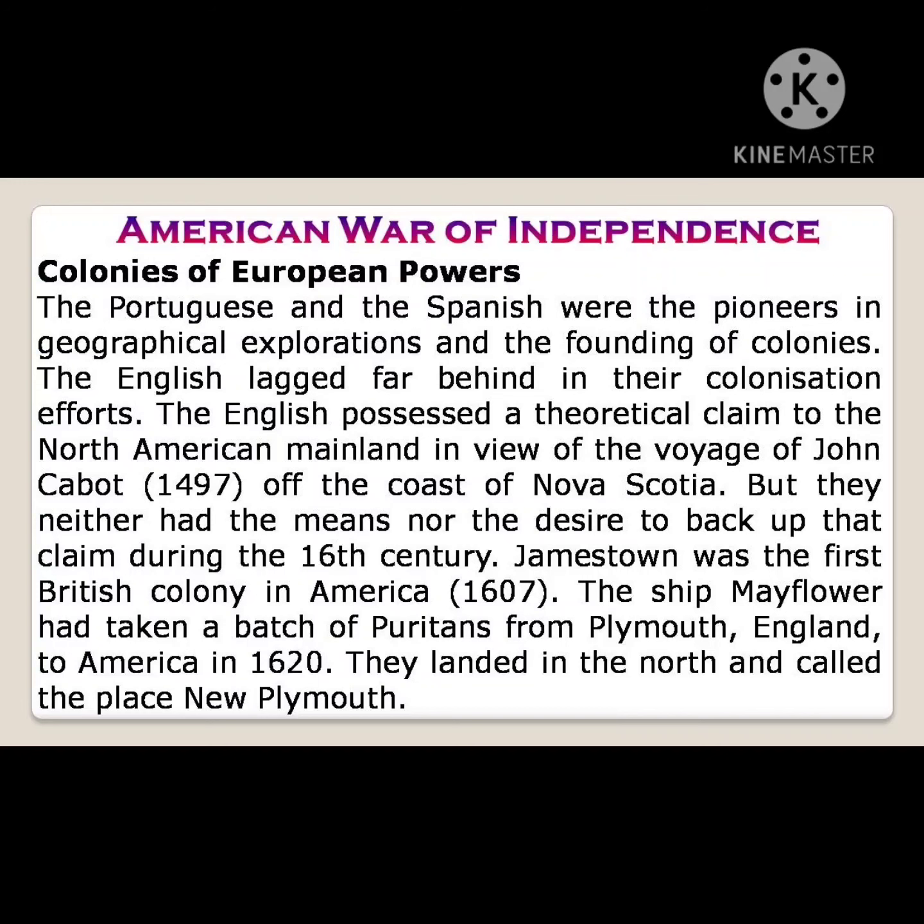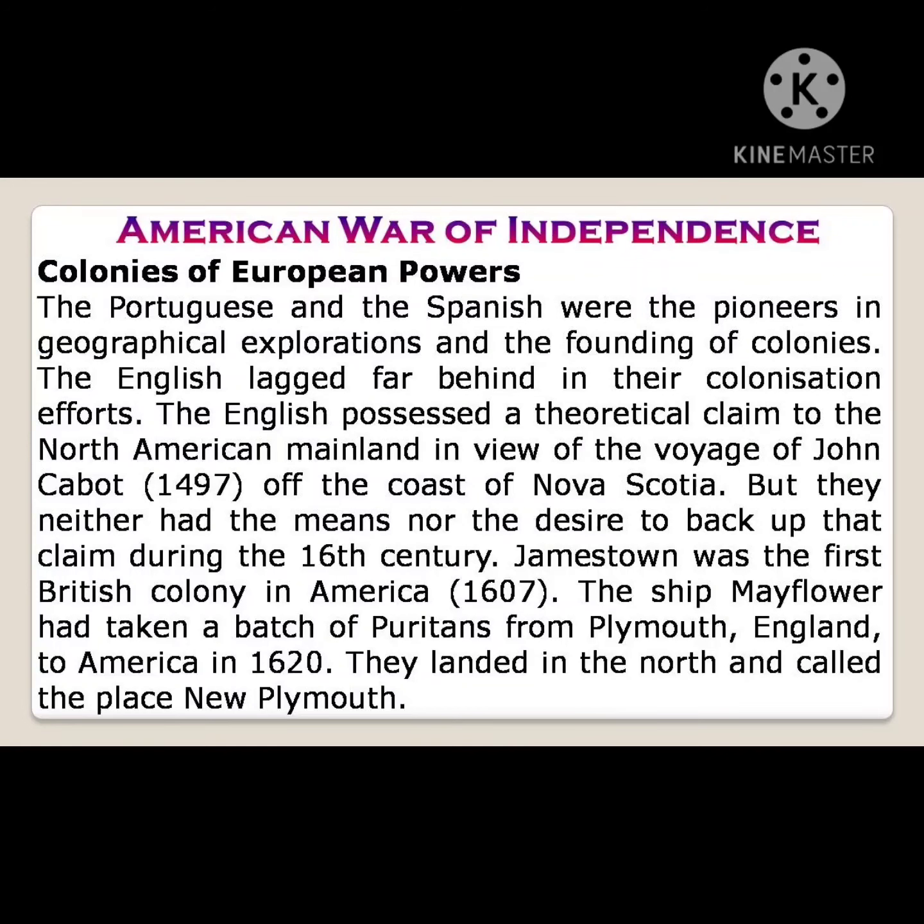Mayflower. They reached America in 1620. They landed in the north and called the place New Plymouth.